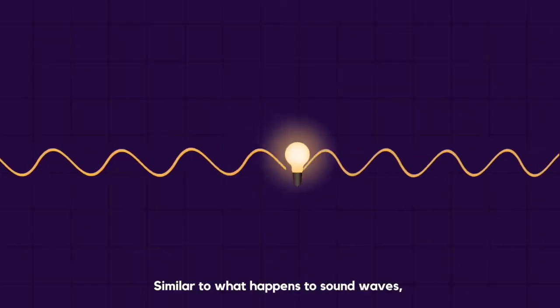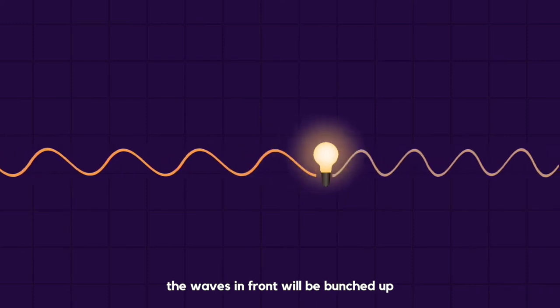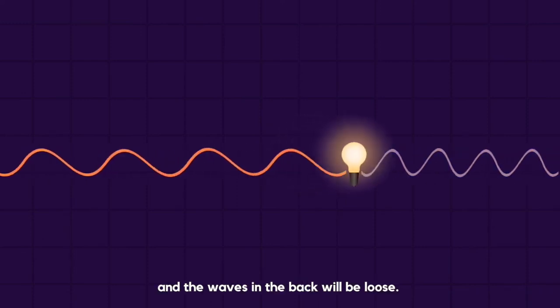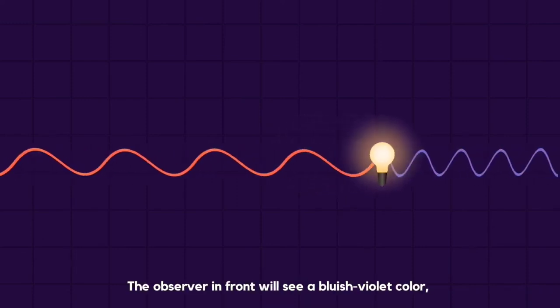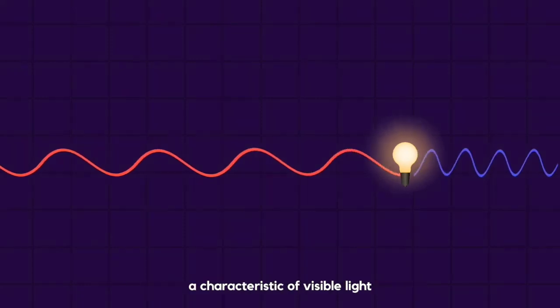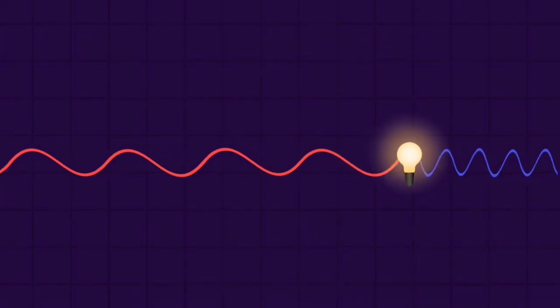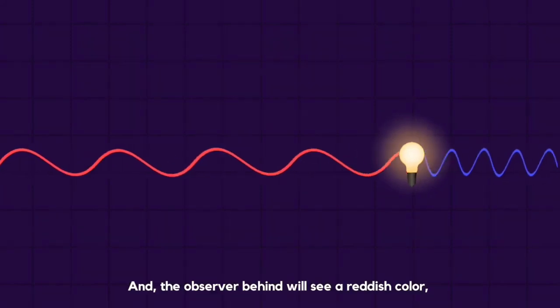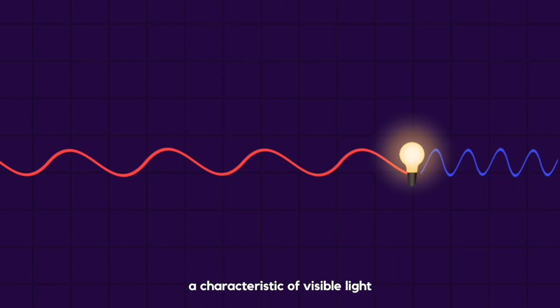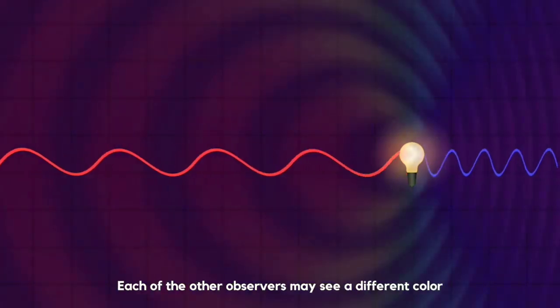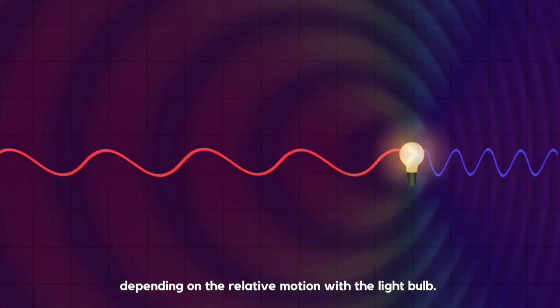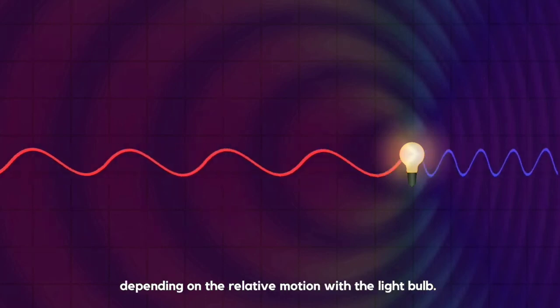Similar to what happens to sound waves, the waves in front will be bunched up and the waves in the back will be loose. The observer in front will see a bluish-violet color, a characteristic of visible light with a high frequency and shorter wavelength. And the observer behind will see a reddish color, a characteristic of visible light with a low frequency and longer wavelength. Each of the other observers may see a different color depending on the relative motion with the light bulb.